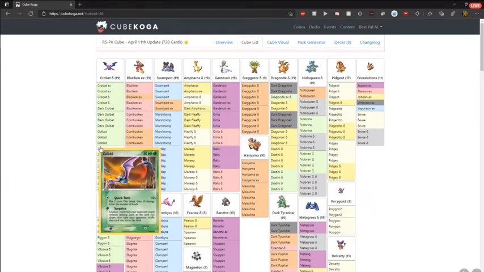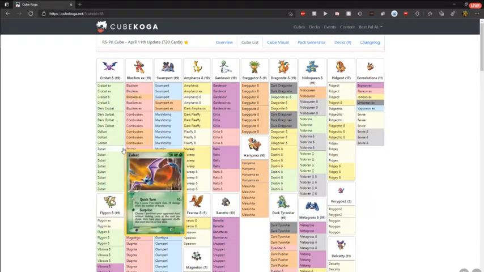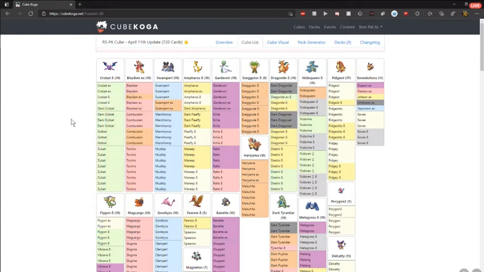And we also get the evolution lines too. It's nice how it divides it. Yeah, and we get a horizontal sort of break between the stages. So we've got the basics, and then there's a line break, followed by the stage ones, and then there's a break, and then the stage twos. So just trying to make it as easy to digest as possible. That's the basic idea.